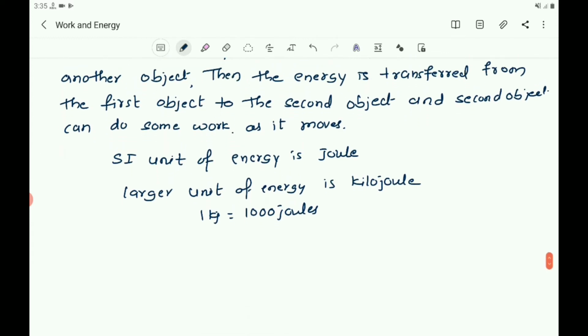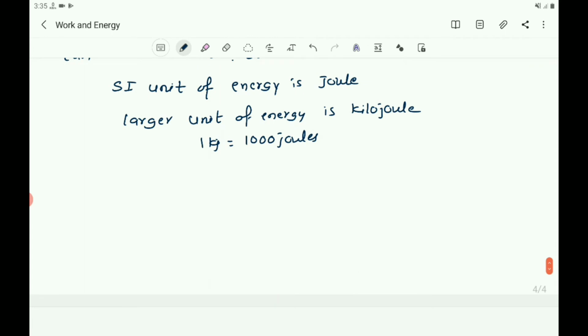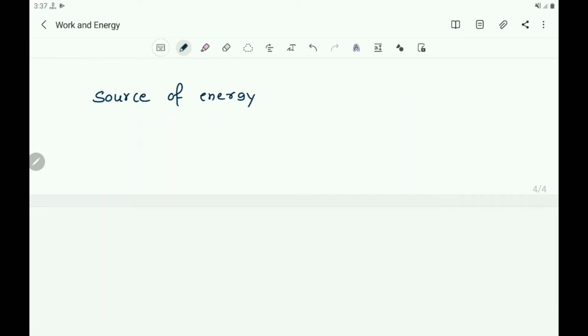Next, let us discuss sources of energy. What is meant by a source of energy? The material that provides the requisite amount of energy is the source of energy.